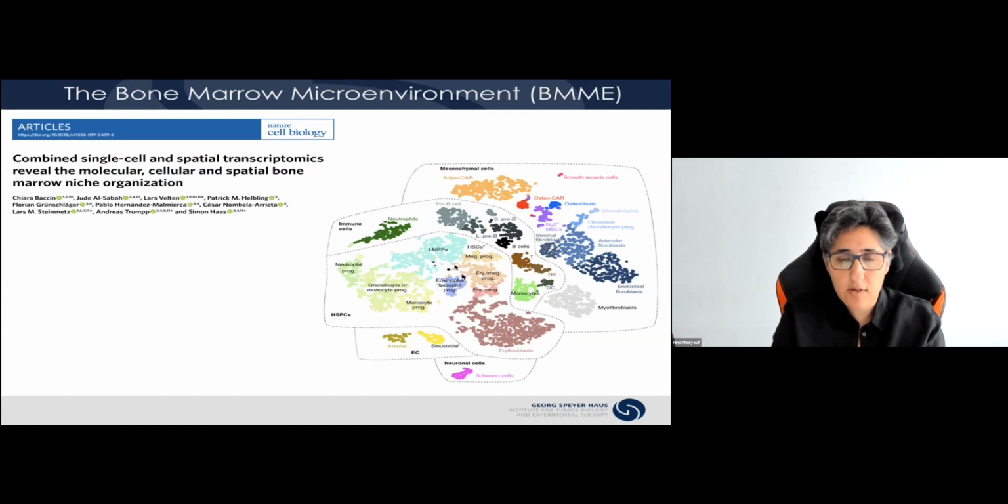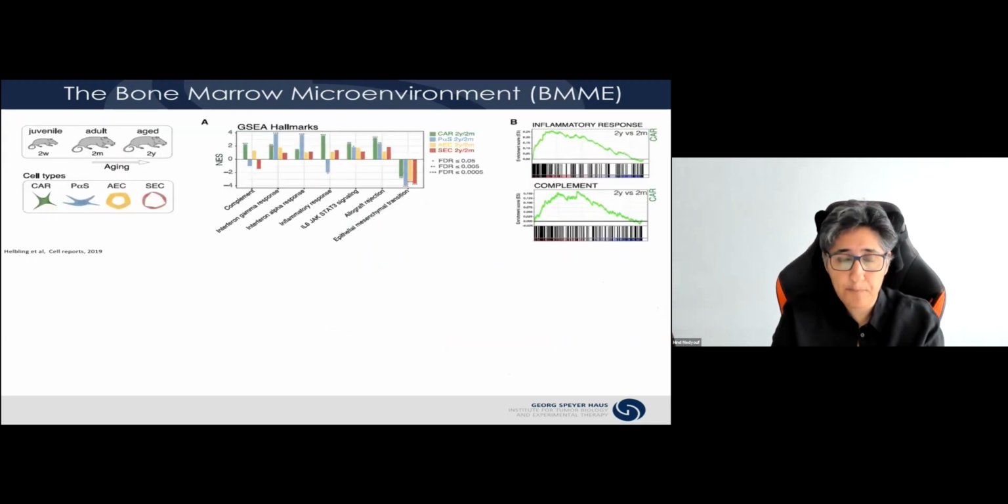Importantly, whenever the stroma or the hematopoietic cells are altered, this undoubtedly affects the multicellular crosstalk and can result in hematopoietic damage. And in the next slide, I will discuss a couple of studies that have looked into this in a bit more detail.